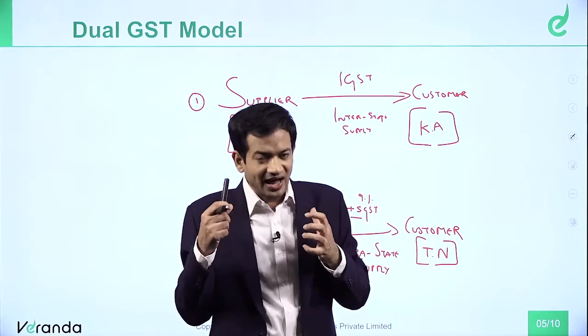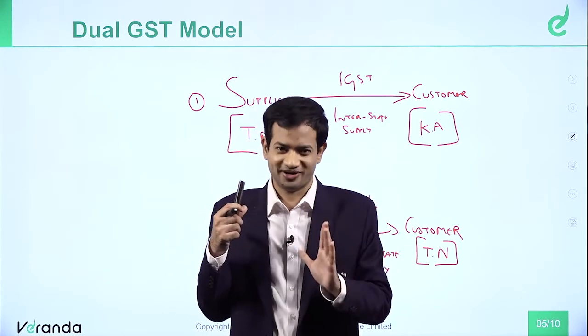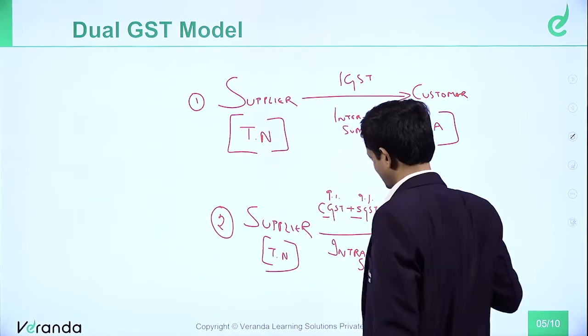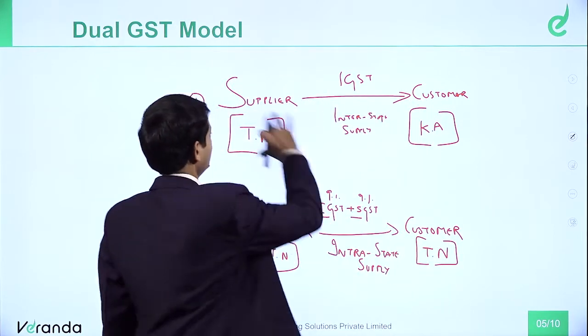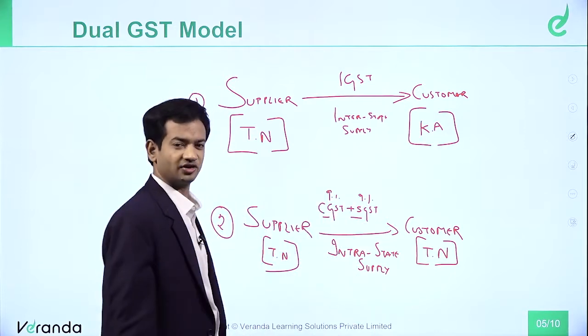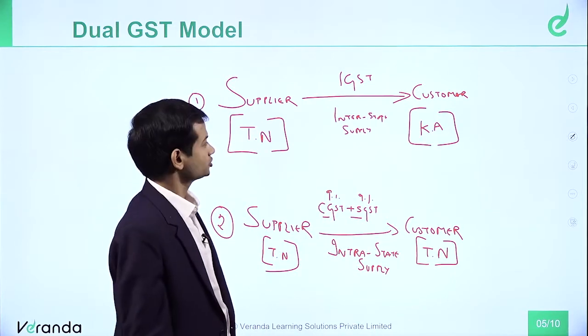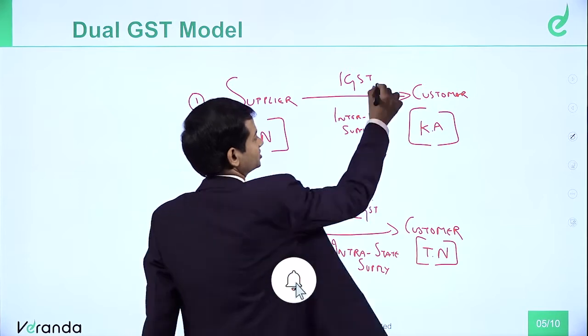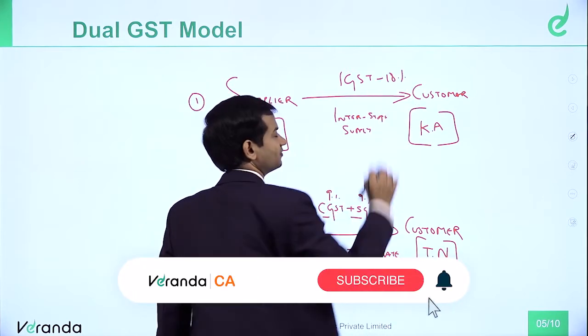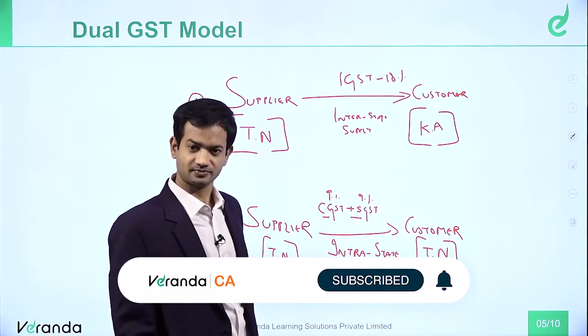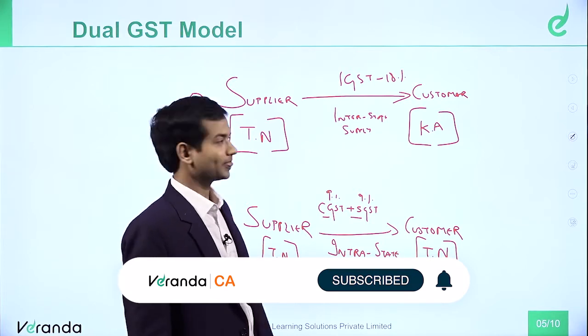The central government will collect it and pay a portion of the revenue to the state government, right? So within the same state, CGST plus SGST. Across states, different states, it will always be IGST. So if the rate is 18%, it will be IGST 18%. If it is 12%, IGST 12%.